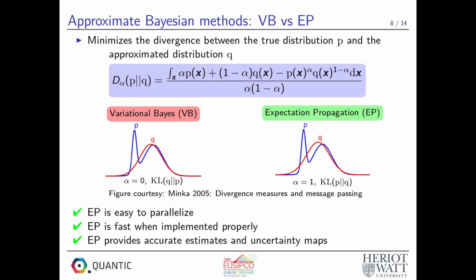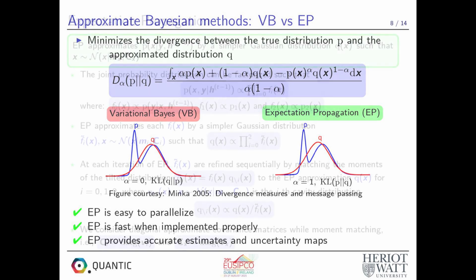It turns out that when alpha tends to minus infinity, the algorithm prefers matching one mode, while when alpha tends to infinity, the algorithm prefers covering the entire distribution. This makes the EP approximation closer to the true distribution. Moreover, EP is easy to parallelize and very fast when implemented properly, and it provides accurate estimates and uncertainty maps.